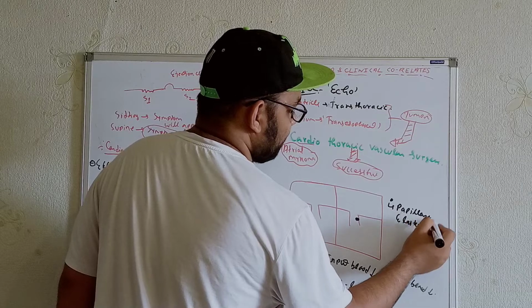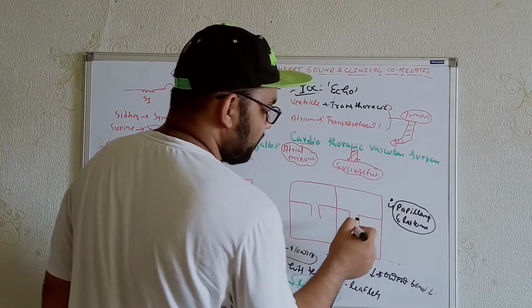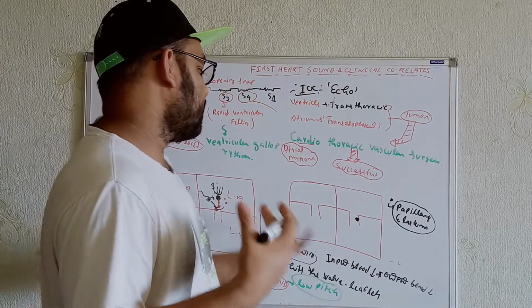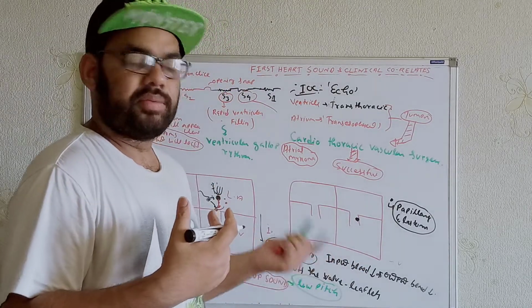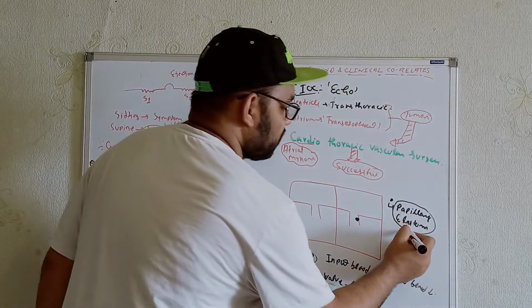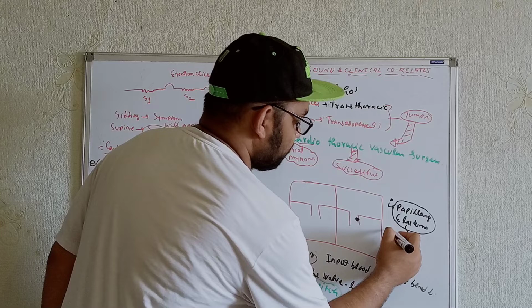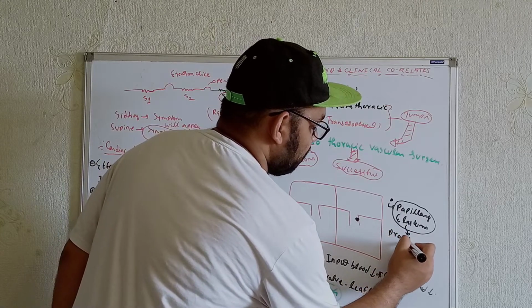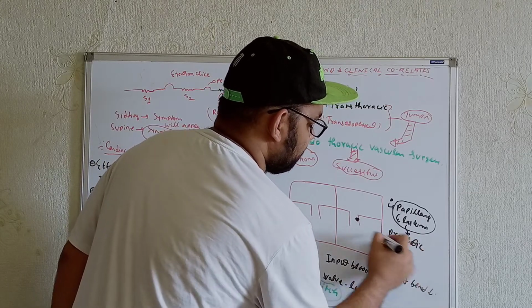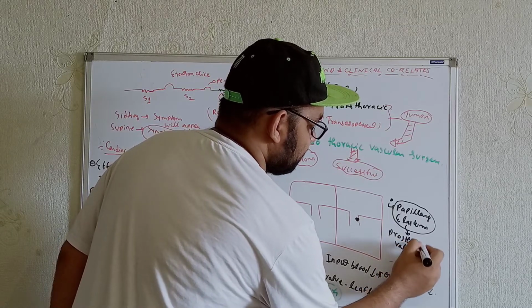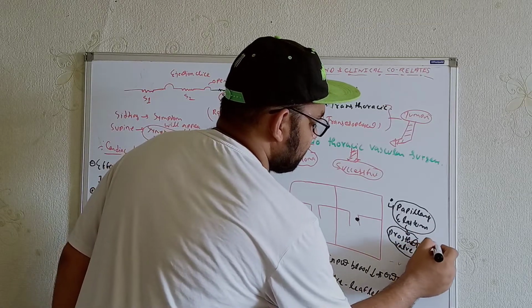So whenever we get this type of tumor, try to understand, whenever the tumors are on the valve leaflets, at that time it will cause what? The damage of the valve leaflets. So in these cases we have to do what? Replacement by what? The prosthetic valve. We have to do the treatment by replacing this one by the prosthetic valve. That is the treatment of choice in these cases.